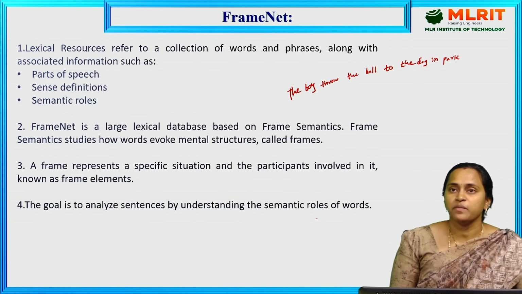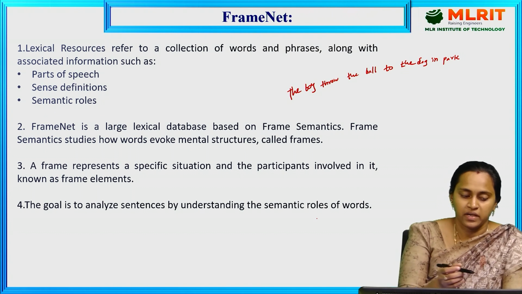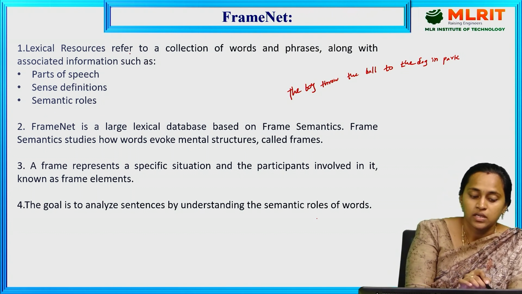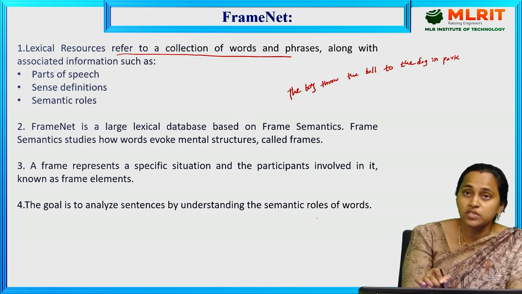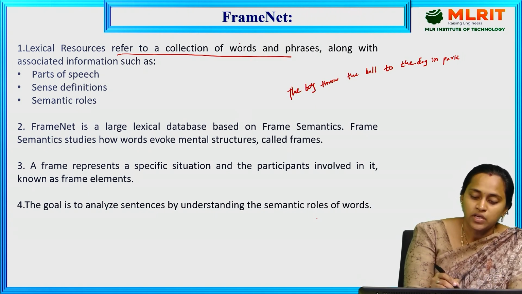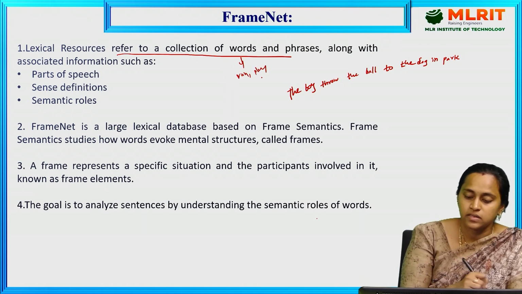So, coming to FrameNet, let's see how to define it. First of all, what is a lexical resource? A lexical resource is a collection of words and phrases along with the associated information. Some example words are run, play, like this. Some phrases are, for example, kick the bucket.